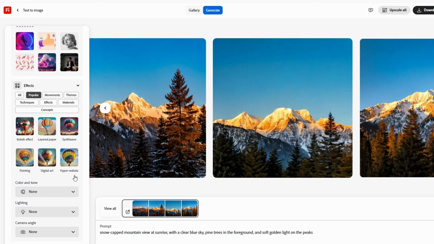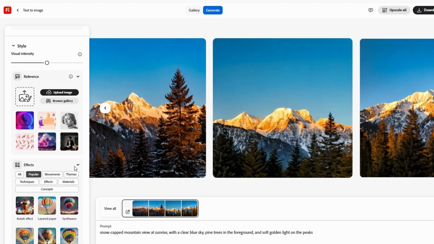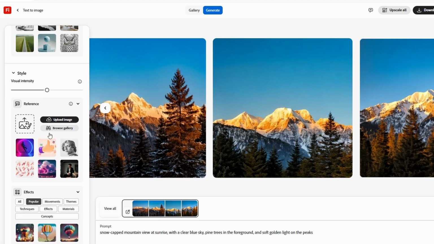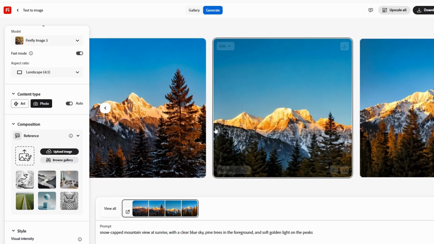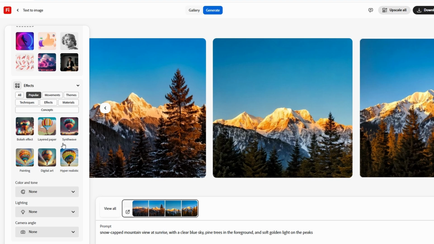But wait, there's more. Adobe Firefly offers customization options that allow you to adjust the overall style of the image. For example, you can choose whether you want the image to look like a photograph, a watercolor painting, or a pencil sketch. This means that you're not just generating a simple picture, you're actually shaping the style of the image to match your project. Whether you need a realistic photo for a website or an abstract piece for a digital art project, Firefly can accommodate all kinds of artistic needs.